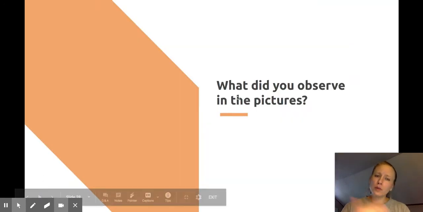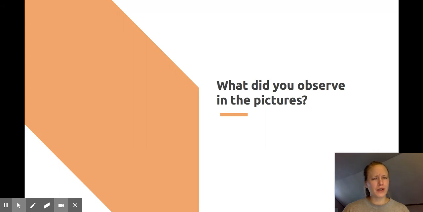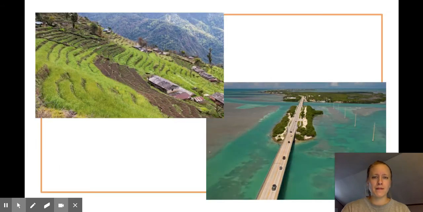So there's the 4 pictures. So what did you observe in the pictures? This is a picture of the side of a mountain and how people interacted and lived on that mountain and how they grew their plants and their food to sell and feed their family.